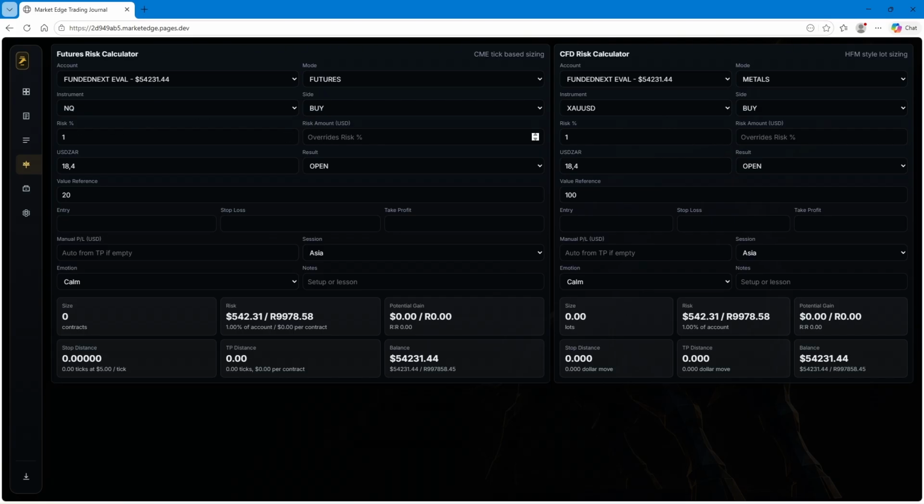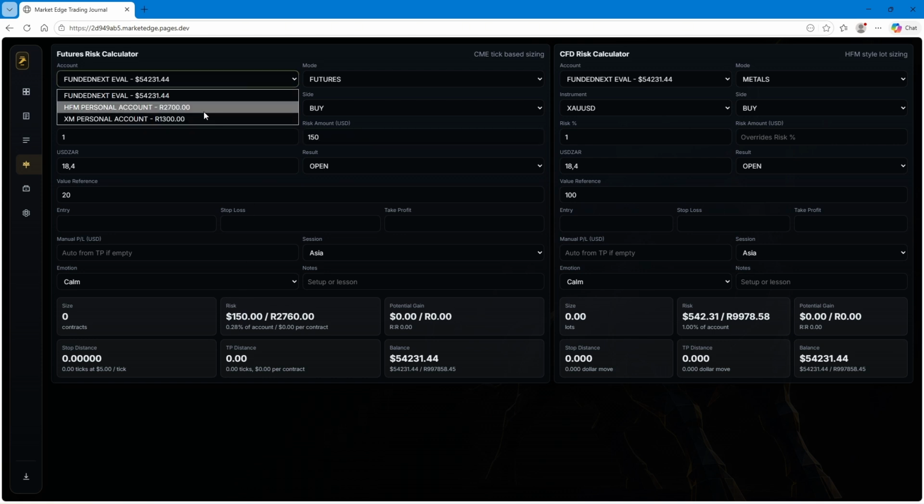So let's say you have a 3,000 Rand account, and you want to risk 170 or 150, and now you don't know what percentage 150 Rand is going to be. Then you can just come here, press in 150, and it's going to override that.